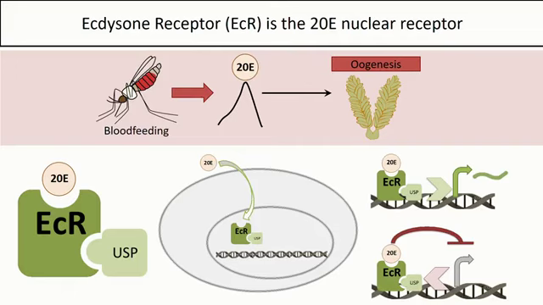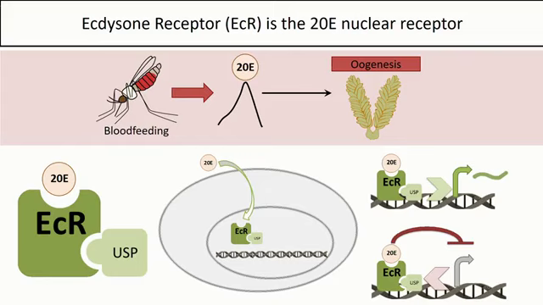And ecdysone receptor, or ECR, is a nuclear receptor that's the receptor for 20E that's been well described in Drosophila species as well as Aedes, particularly from work in the Raikhel lab. This ECR receptor will form a heterodimer with ultraspiracle, or USP, and together these have a high affinity for 20E. 20E can diffuse directly into the cell and will bind to this ECR-USP complex, and together these will bind directly to DNA, and by recruiting co-activators or co-repressors can either turn on or turn off gene expression.